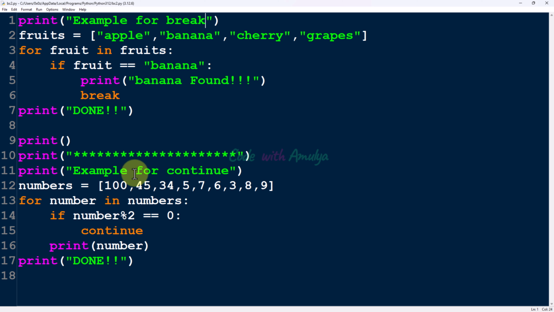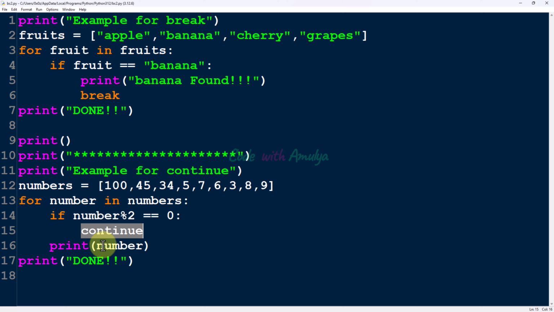And here we have another example, that is for continue. Here we have numbers. It is a list and it contains odd numbers and even numbers. Now here we'll use a for loop and we'll check whether the number is an even number or an odd number. If this condition is satisfied, then that means that number is an even number. So when it's an even number, don't do anything, skip the next statements.